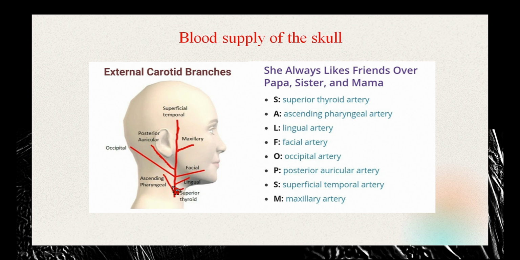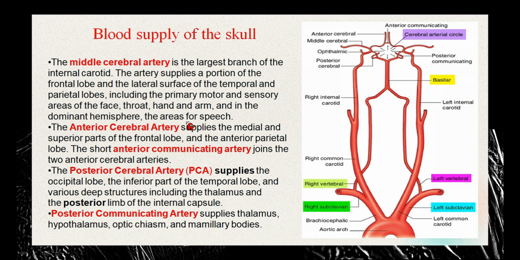Then we have the ascending pharyngeal artery, then the lingual artery supplying the tongue, then the facial artery, then the occipital artery, then the posterior auricular artery, the one that goes behind your ear, and the maxillary artery, and then the superficial temporal artery. So these are the main branches of external carotid.